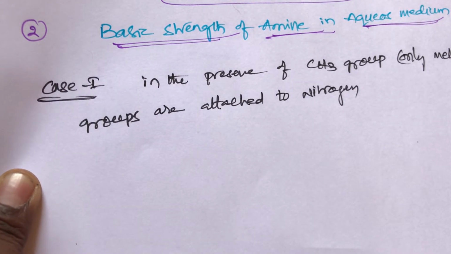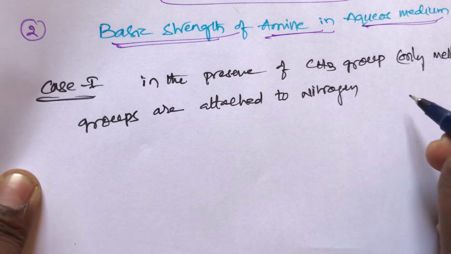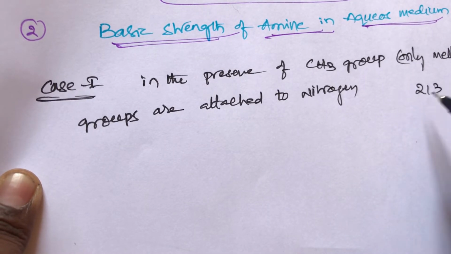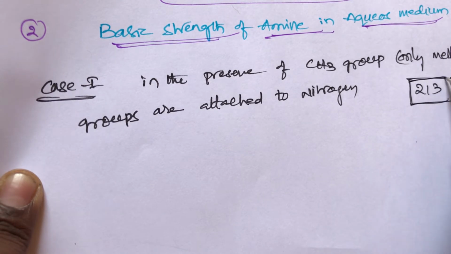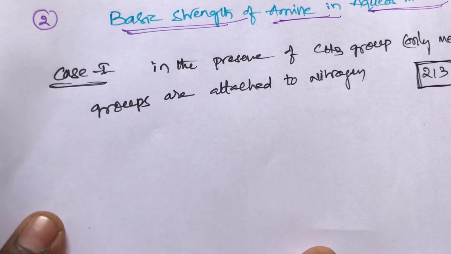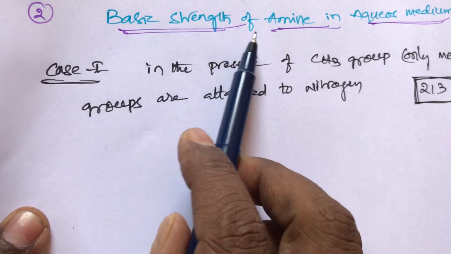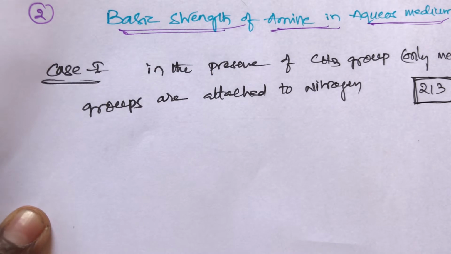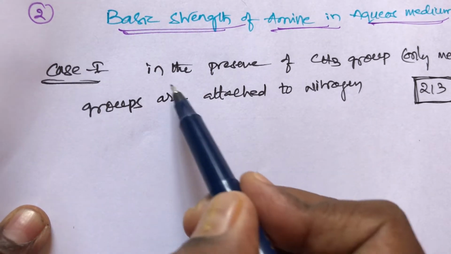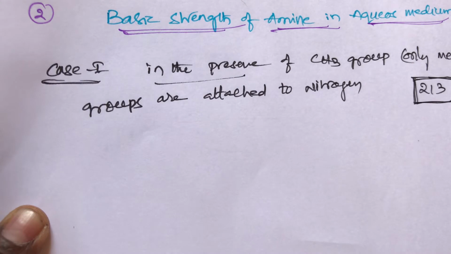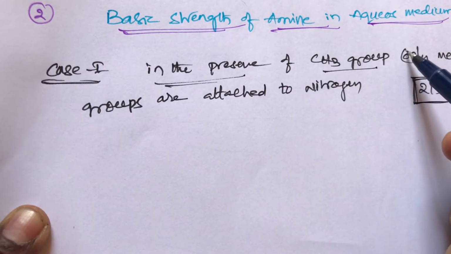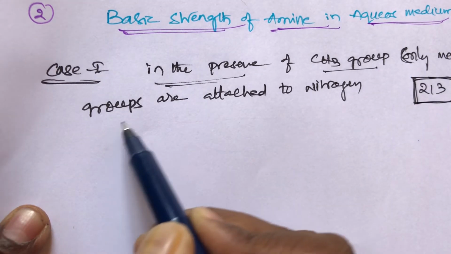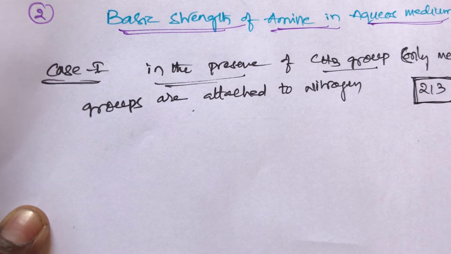What is the order? I will give a simple trick, students, that is trick number 2, that is 213. I gave trick number 1 in gaseous medium. This is trick number 2, that is 213. What is the order of basic strength of amines in aqueous medium? Here two conditions are there. The first condition is in the presence of methyl groups, that means only methyl groups are attached to the nitrogen. So what is the order?